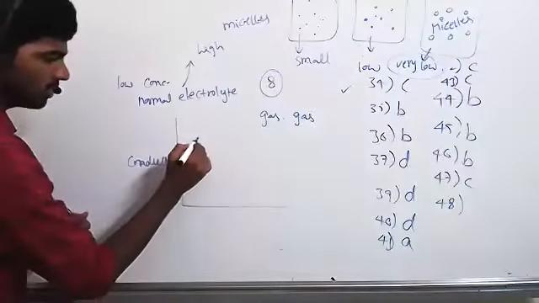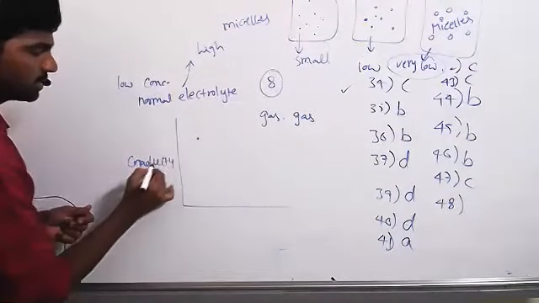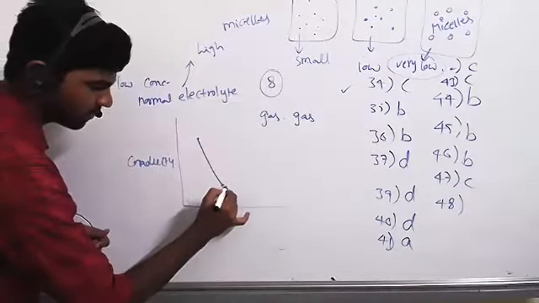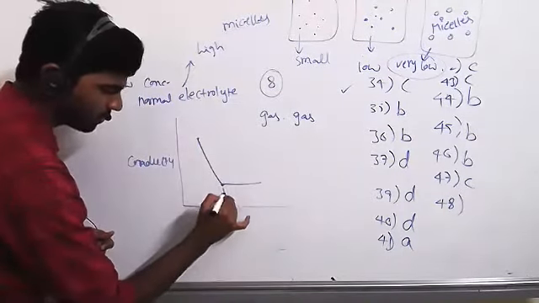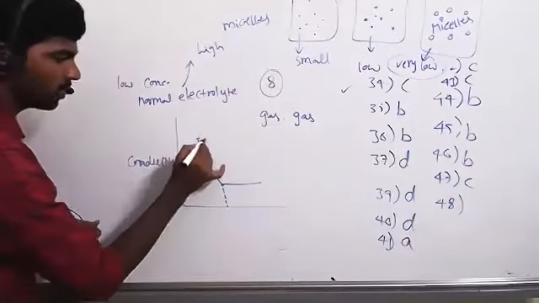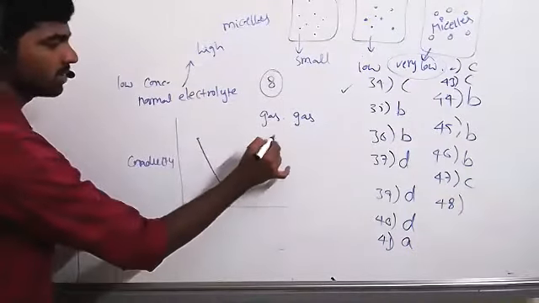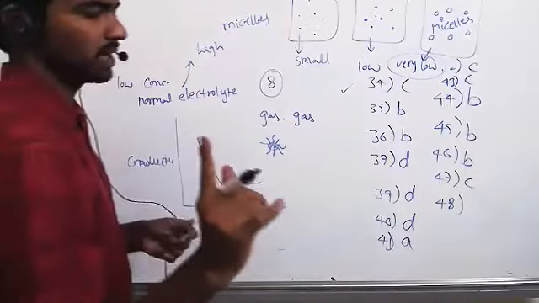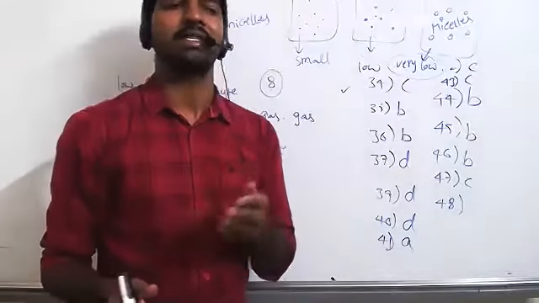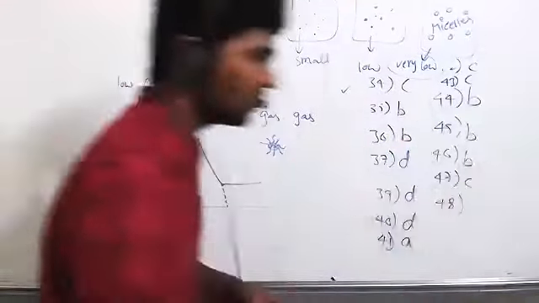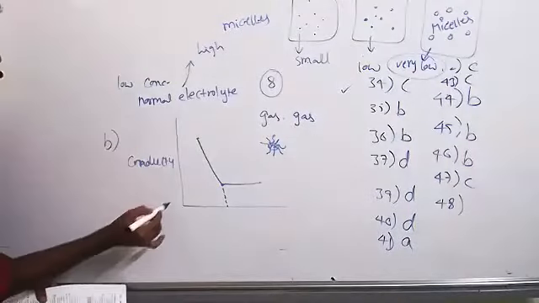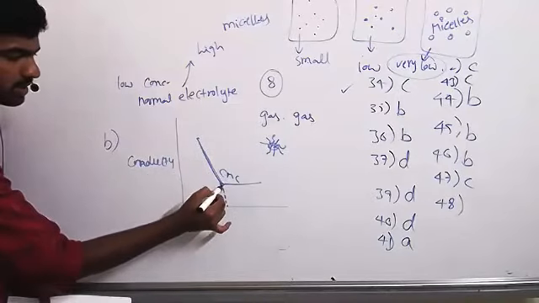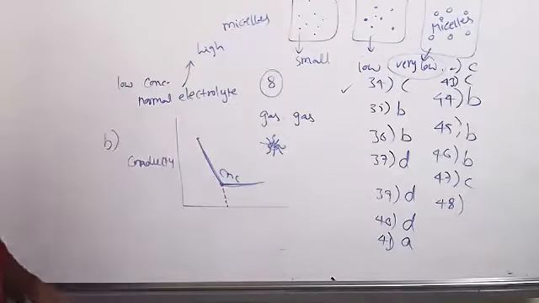That's the difference between high concentration and low concentration. At low concentration it is a good conductor, but while forming micelles, conductivity must decrease because a large number of ions combine and form one micelle. Nearly 100 molecules are involved and it gives only one particle. So the conducting capacity decreases as the number of ions decreases. That's why graph B is correct. Conductivity decreases at this point, and once the micelle is formed, it maintains constant conductivity.